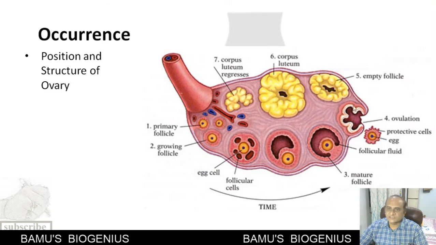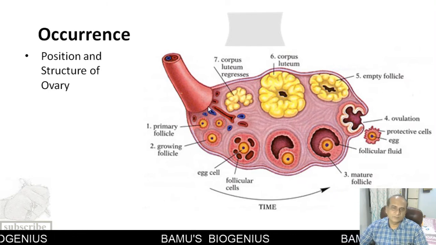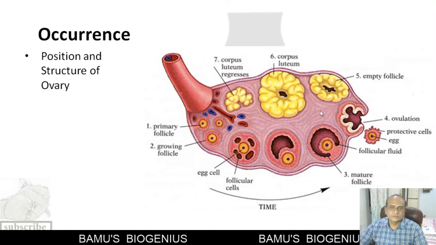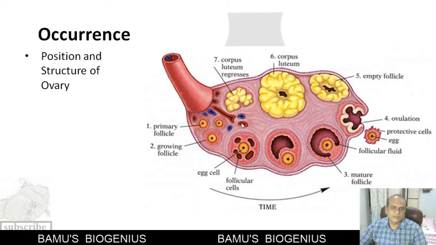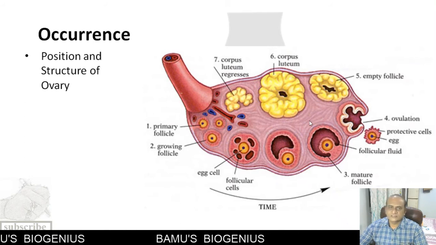The peripheral region is called the cortex, and the inner region is called the medulla. The medulla has a blood supply, through which nutrition is given to the ovary, and carbon dioxide and ammonia are transported via the veins to the blood vascular system. So this is the structure of an ovary.